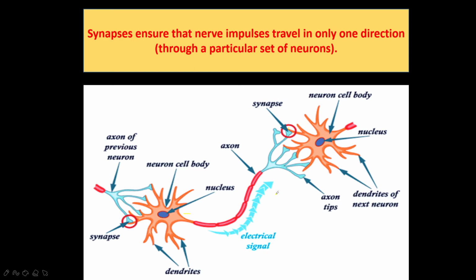Synapse actually acts like a one-way valve, because the chemical substance present on one side of the gap carries the information from this side to the other. That is why it is called a one-way valve. The nerve impulse can go across only from one side. So synapse ensures the nerve impulses travel only in one direction through a particular set of neurons. This is how information passes from one nerve cell to another through a synapse.